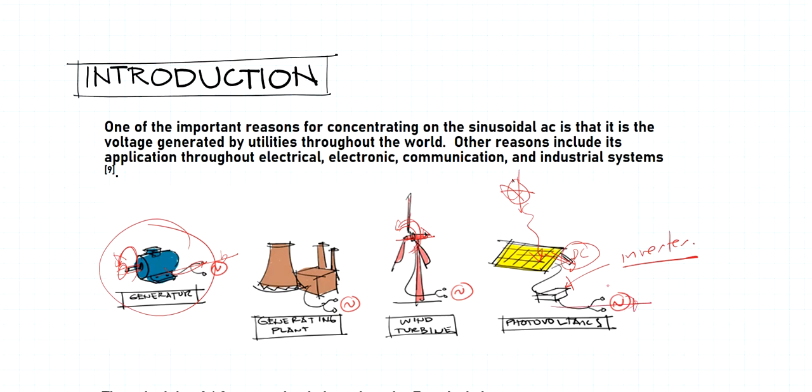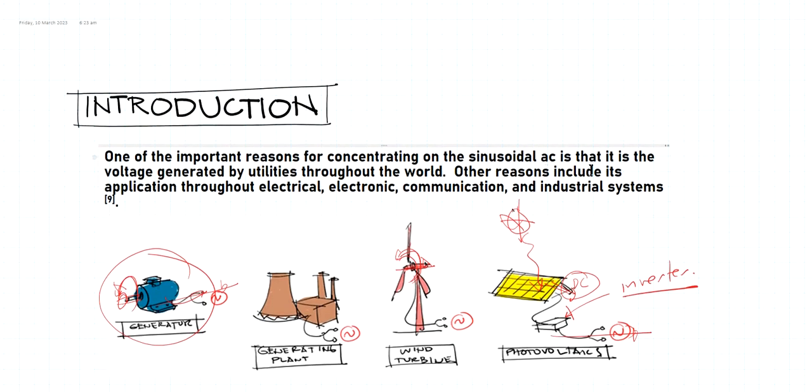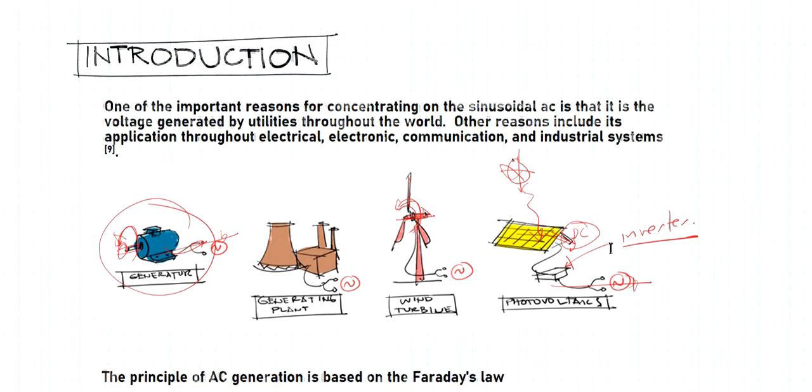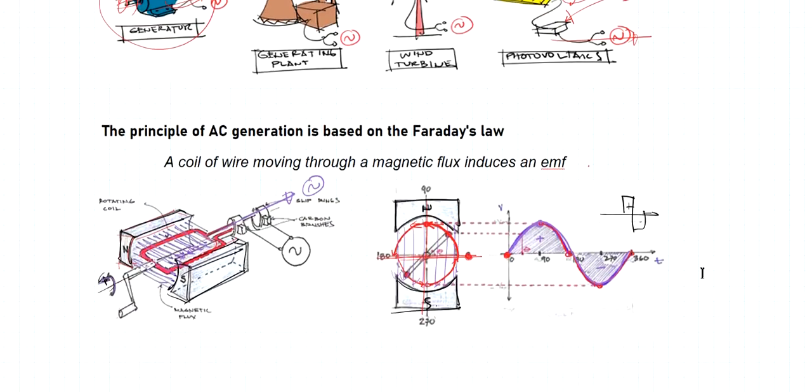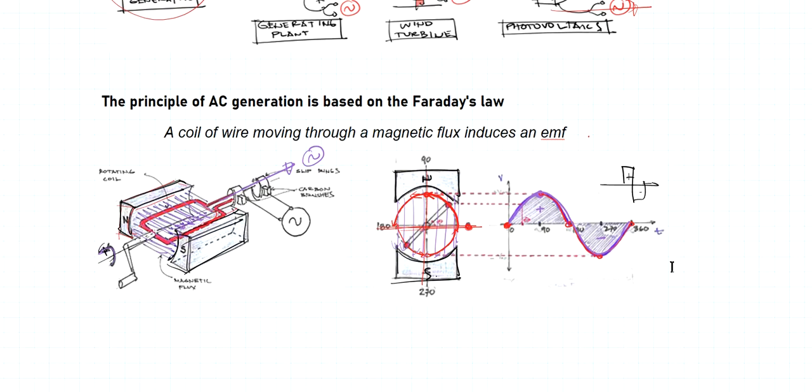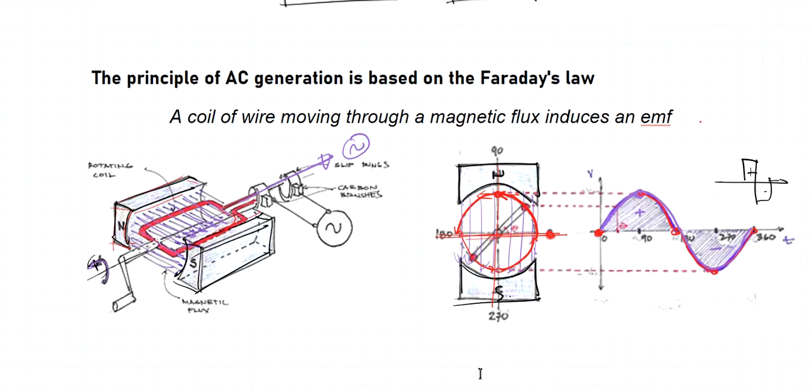Okay, so there are actually a lot of applications of these AC systems, as I've said, primarily for power systems and also in communication systems. Now, the basic principle of operation for how this AC output is generated is based on Faraday's law.